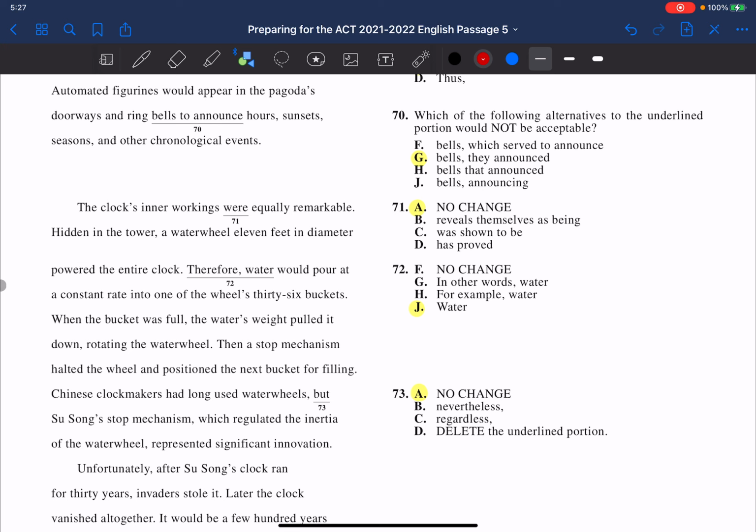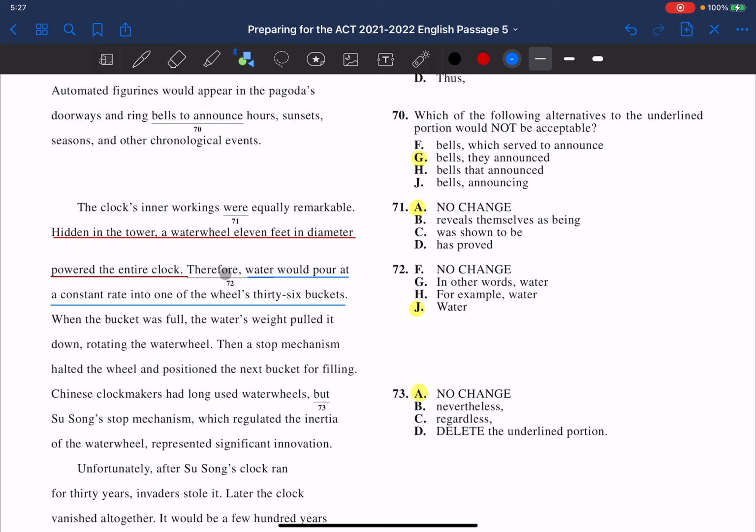Therefore, water would pour at a constant rate onto one of the wheel's 36 buckets. So here we have therefore, in other words, and for example. So this is a transition word. So when we have a transition word or a transition phrase, we want to consider the sentence that comes before it and the part of the sentence that comes after it.